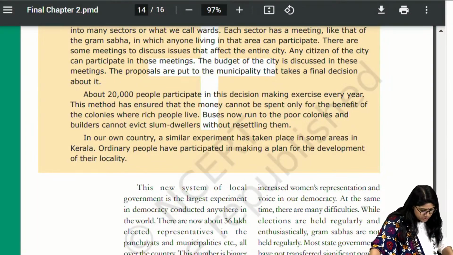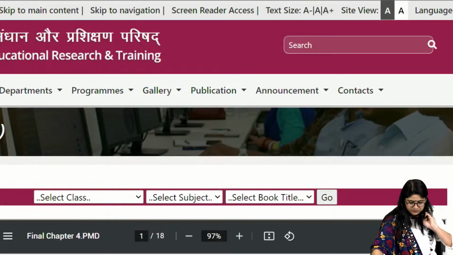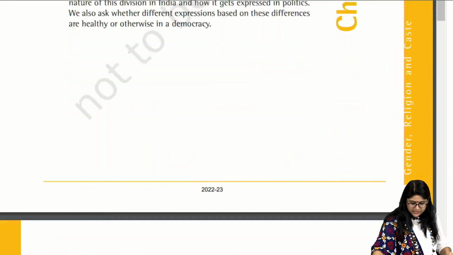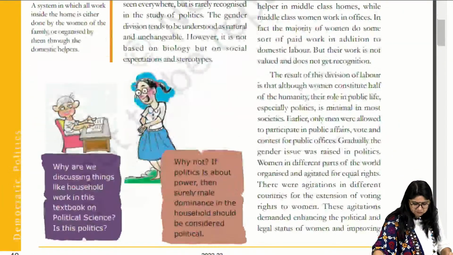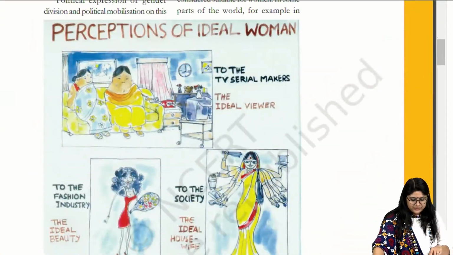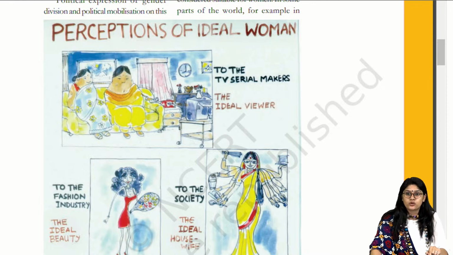Then we have the gender, religion, and caste chapter. See over here, perception of the ideal woman, right? The stereotypic woman. We have studied that, right? Gender stereotype, we have studied about all of this. So the question can come over here. They can show you this image and ask you a question based upon the gender stereotype.